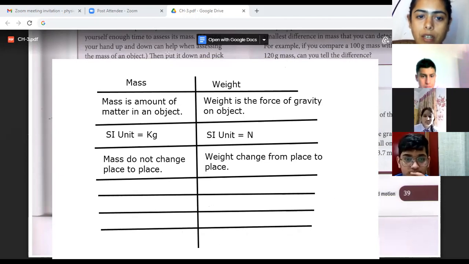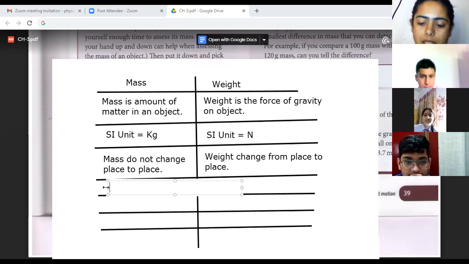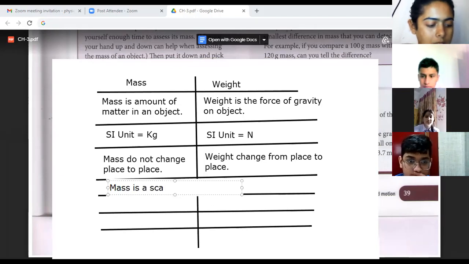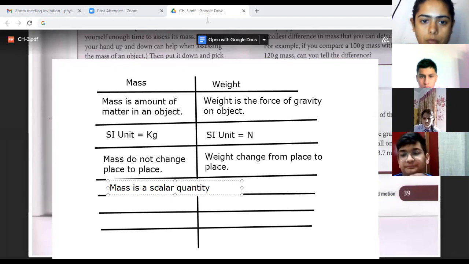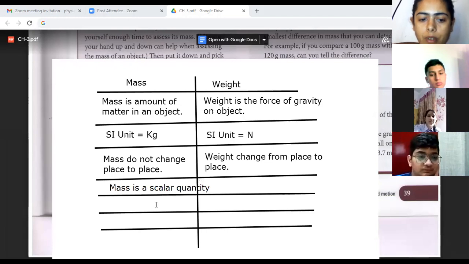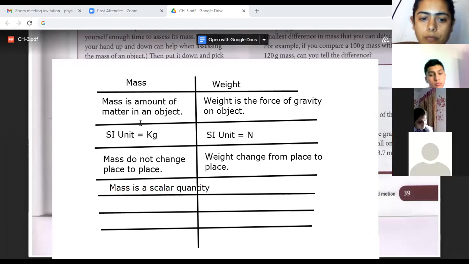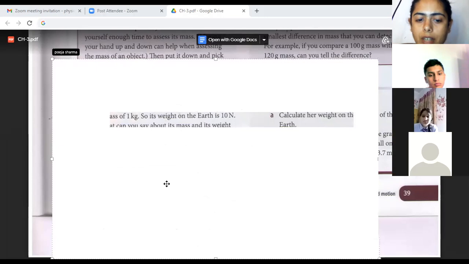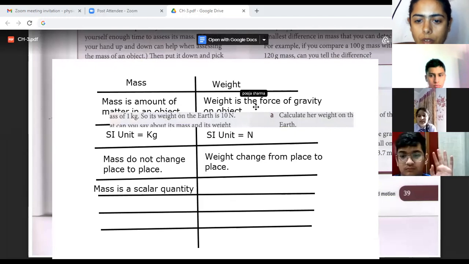Okay. So Charlie, the next is we have that mass is a scalar quantity. Write down mass is a scalar quantity. Fine. Whereas what about weight? Weight is a vector quantity. How can you say about this? Oh, sorry. How can you say which is a scalar, which is a vector?